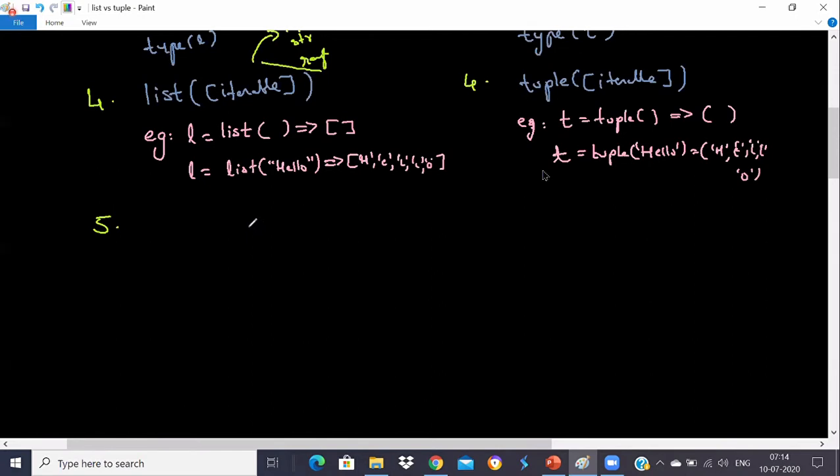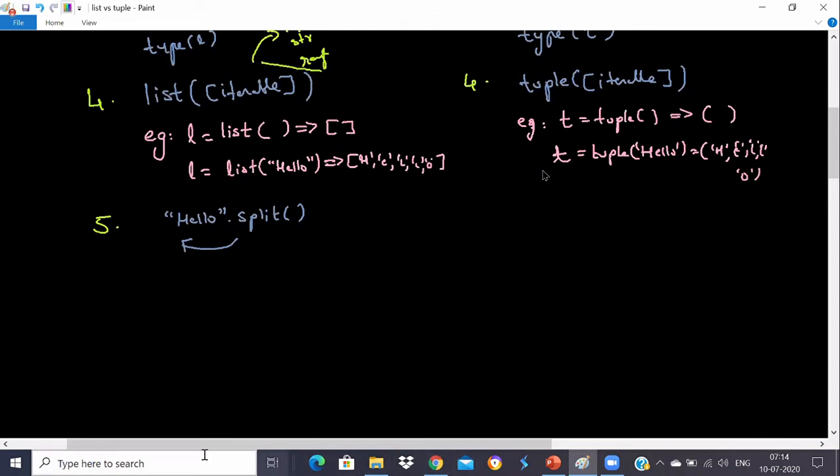We already learned that I can write a split function and create a list out of it, because the split function returns a list. If I say hello and write the split function, hello.split, then we know it's going to return a list of hello actually.